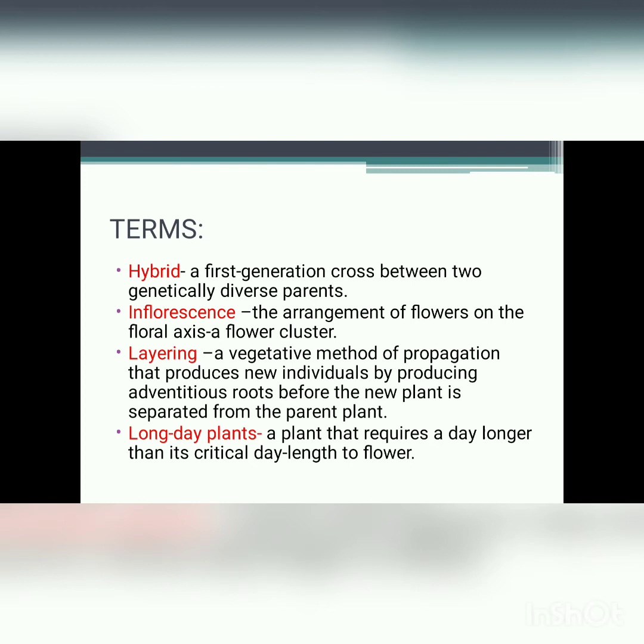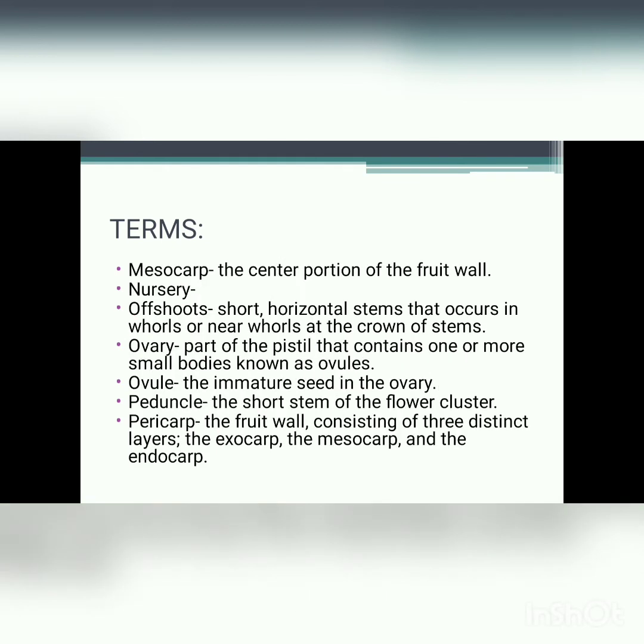Inflorescence, the arrangement of flowers on the floral axis or flower cluster. Layering, a vegetative method of propagation that produces new individuals by producing adventitious roots before the new plant is separated from the parent plant. Long day plants, plants that require days longer than their critical day length to flower. Mesocarp, the center portion of the fruit wall.